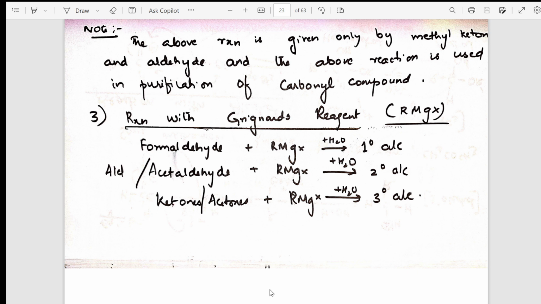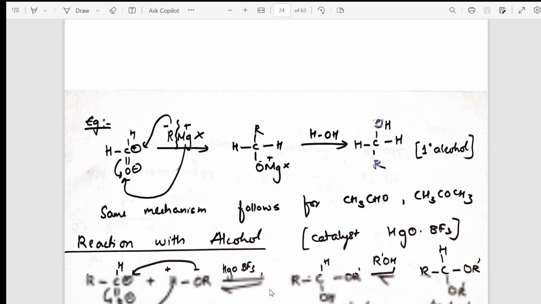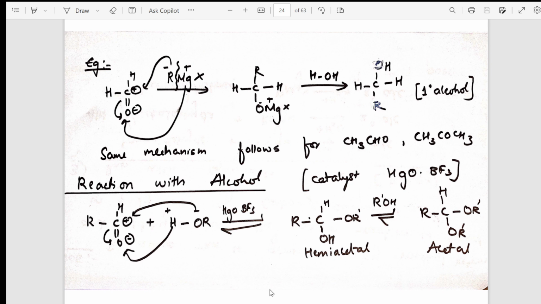And this is an important reaction for the Grignard reagent using RMgX, how formaldehyde is converted to primary alcohol, acetaldehyde to secondary, and ketones converted to tertiary alcohols. So this is the reaction which is given along with hydrolysis. In detail, I have expanded the reactions. When I expanded the reaction, I have shown you step by step, how primary alcohol is formed.